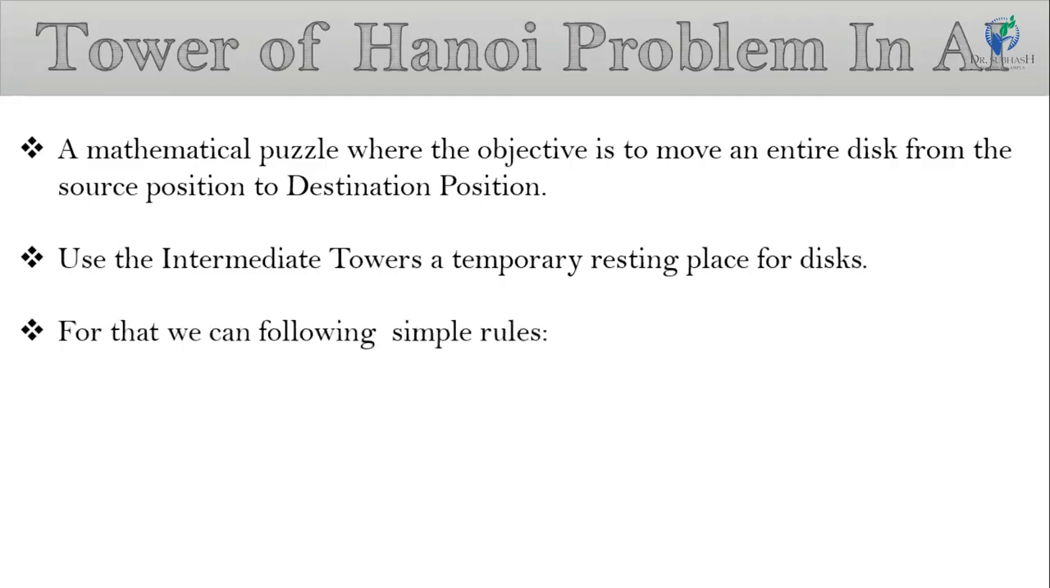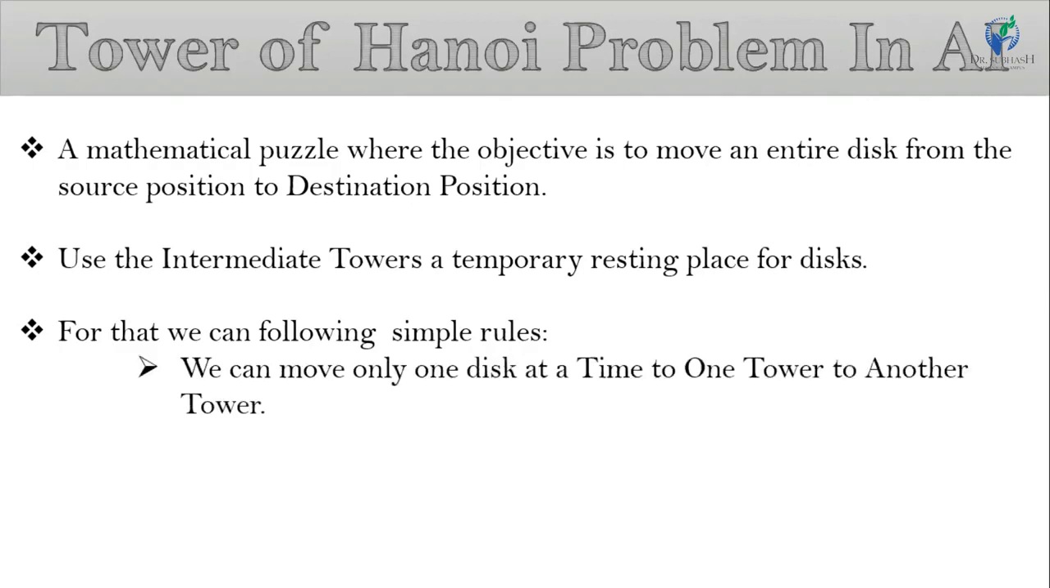First rule is we can move only one disk at a time from one tower to another tower. Means we cannot move two disks at a time. So for that we can move disks one by one to the tower. Next rule is we can move only the top disk of the tower. Means we cannot select the middle or last disk for the movement from one tower to another tower.